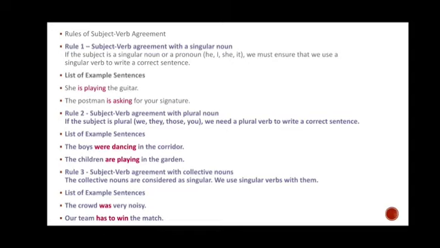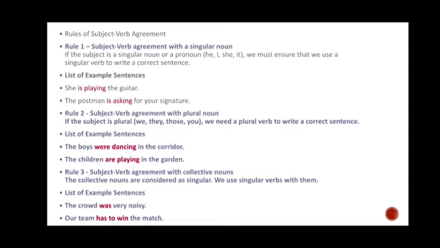So if a subject is a singular noun or pronoun, we will use a singular verb. For example, she is playing the guitar. Next, the postman is asking for your signature.